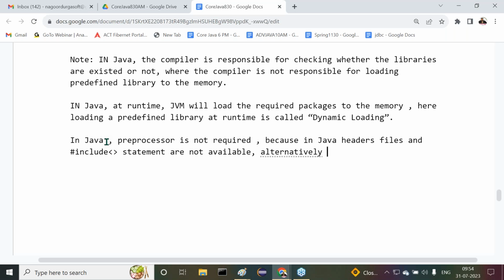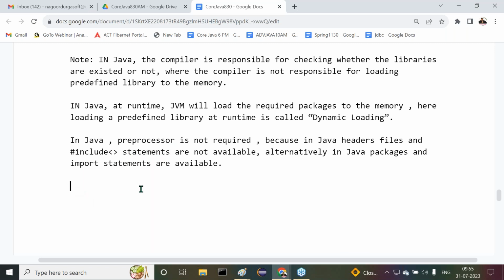Alternatively, in Java, what things are available there? Packages. Understand my point here? Packages and import statements are available. That's it. So because of this reason, what is not required in the case of Java? The preprocessor is not required. In the case of C and C++, what is required? The preprocessor is required. Got it or not?